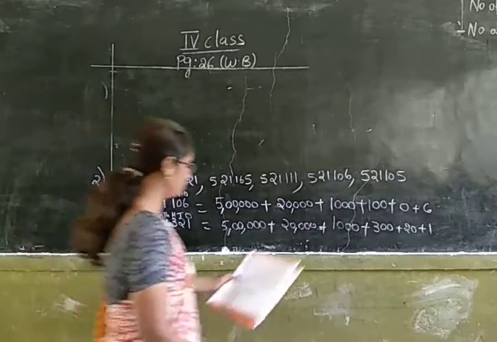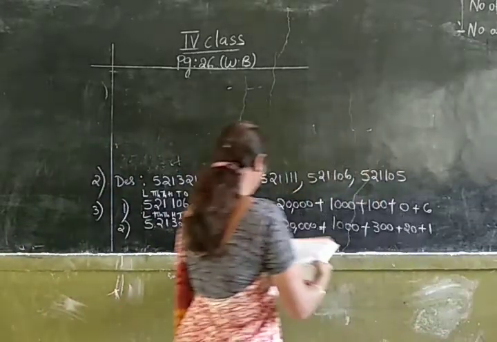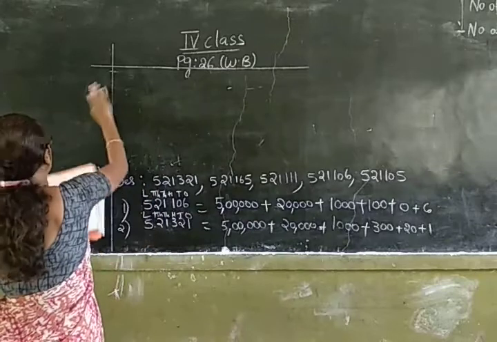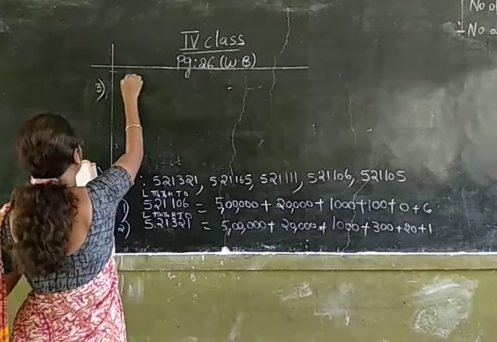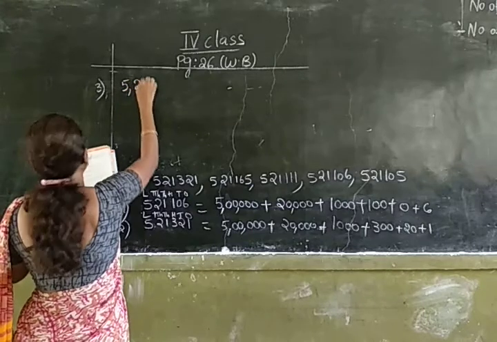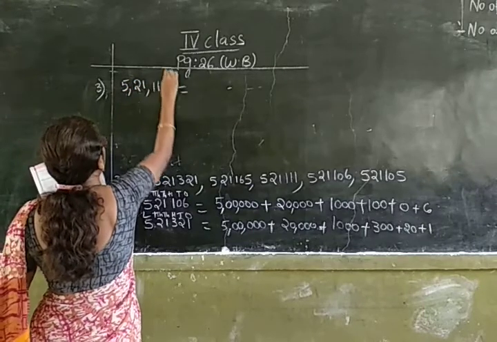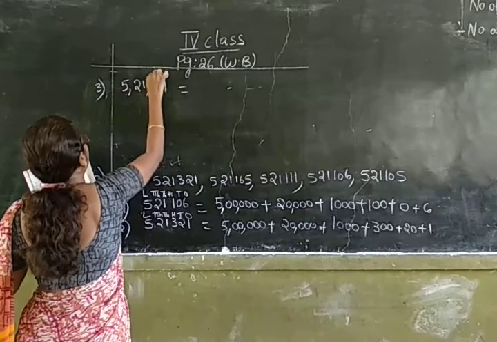Now let us write down the expanded form for 2 more numbers. That is third question. 5,21,111. First, write down the places.